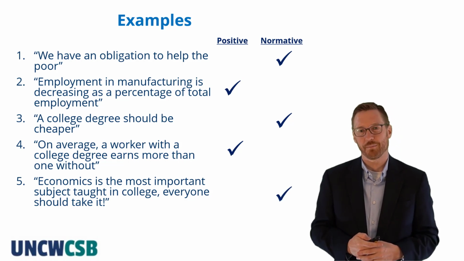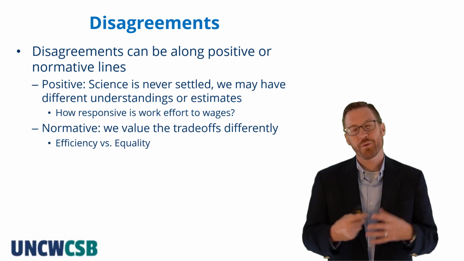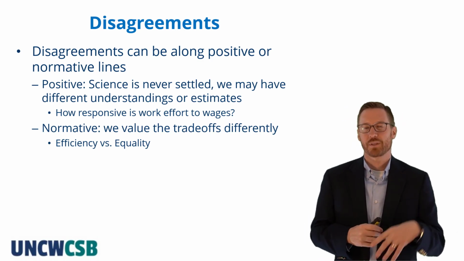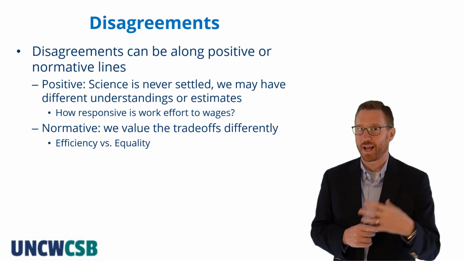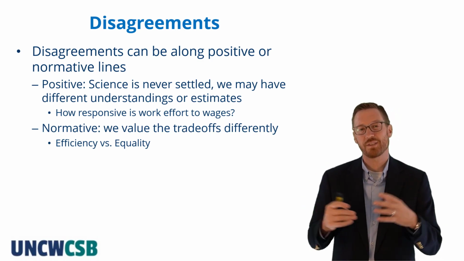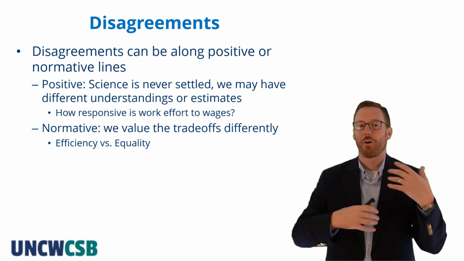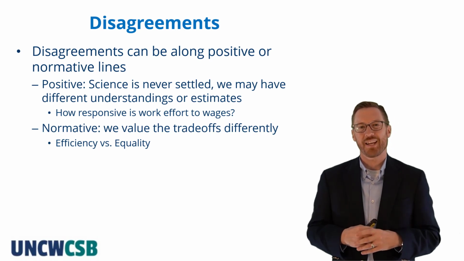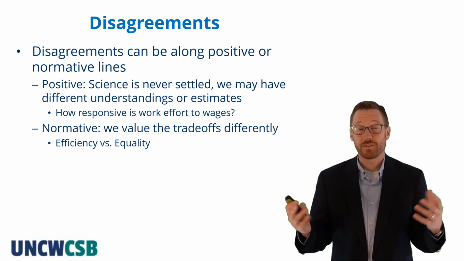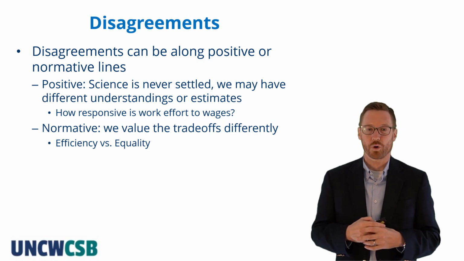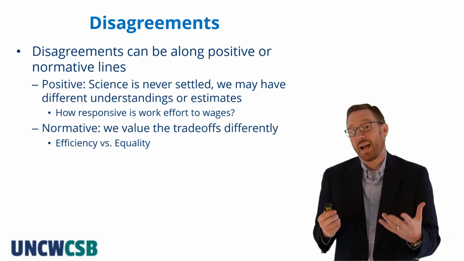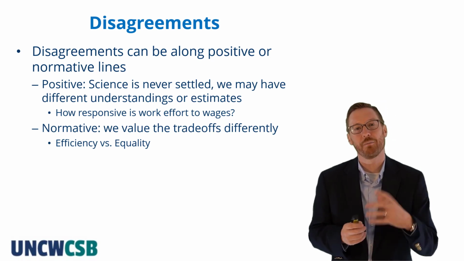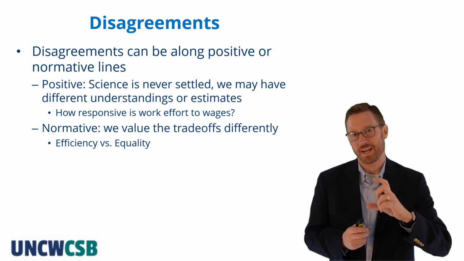That's a normative statement. So normative and positive statements and views can lead to disagreements. When we disagree with other economists or with our friends, these disagreements could be along positive lines or normative lines. Positive disagreements are because the science is never settled. We may have different understandings of how the world works. So for example, how responsive is work effort to wages? We can have a disagreement about our estimate of that effect size.